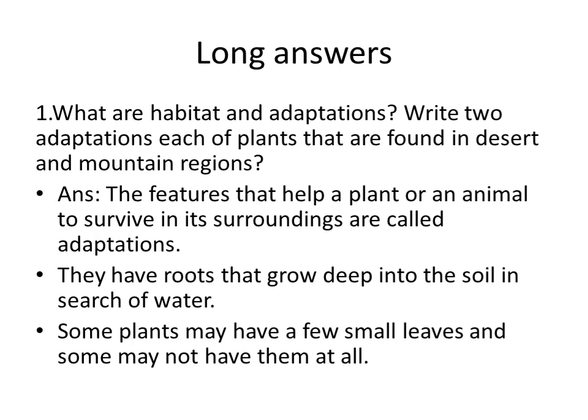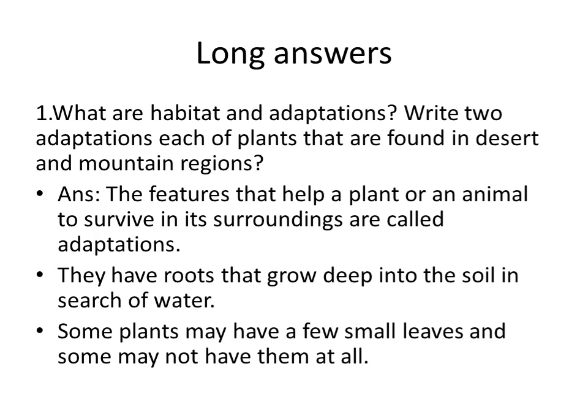And then long answer: what are habitat and adaptation? Write two adaptations found in desert and mountain regions. So habitat is the place where a particular animal lives.